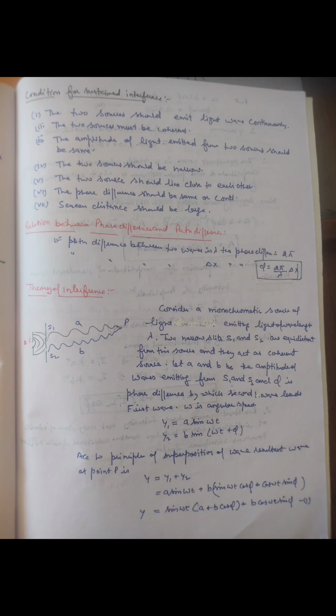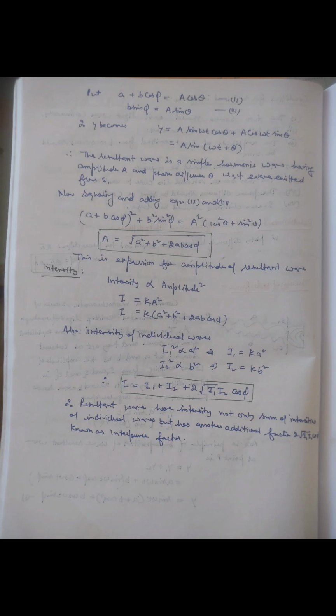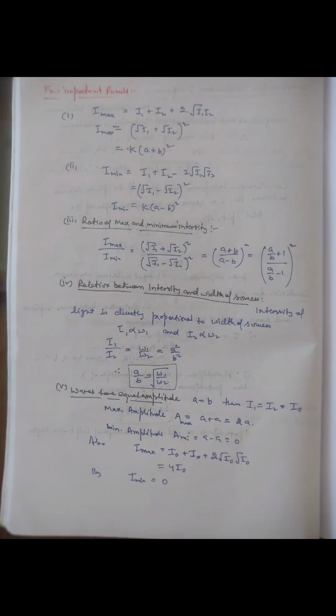Due to interference of the waves, the resultant wave has intensity which is not only the sum of the intensities of the individual waves but also has another factor known as the interference factor. For constructive interference, the path difference should be an integral multiple of the wavelength. For destructive interference, the path difference should be an odd integral multiple of half the wavelength. Some important formulas.